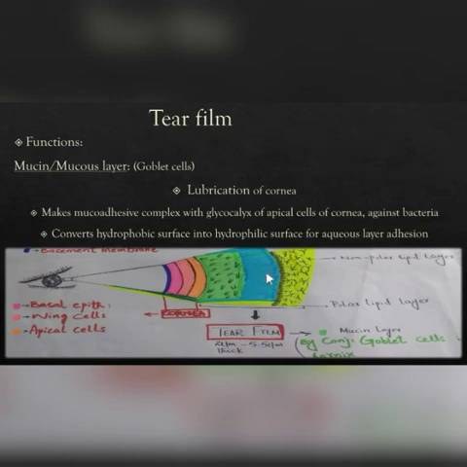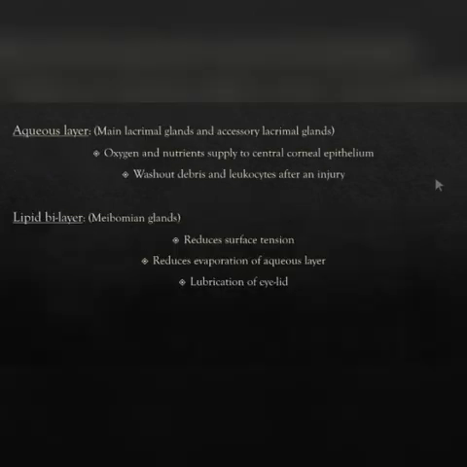The second layer is the aqueous layer, which is the thickest layer, and it is contributed 95% by the main lacrimal glands and 5% by accessory lacrimal glands, with the function of oxygen and nutrient supply, since the cornea itself is an avascular structure. It also washes out the debris and leukocytes right after inflammation.